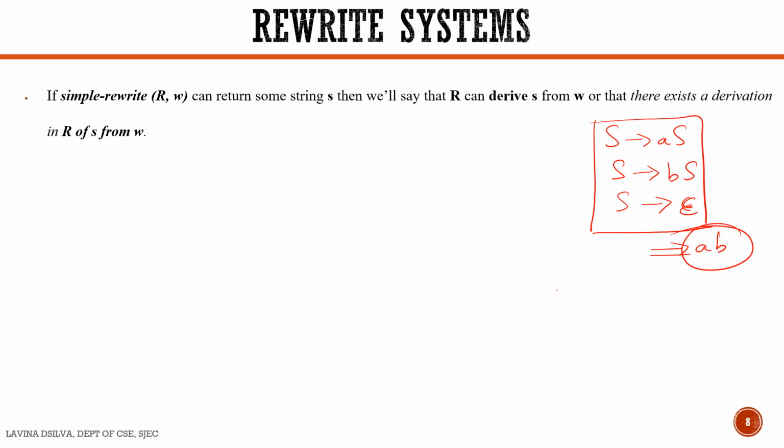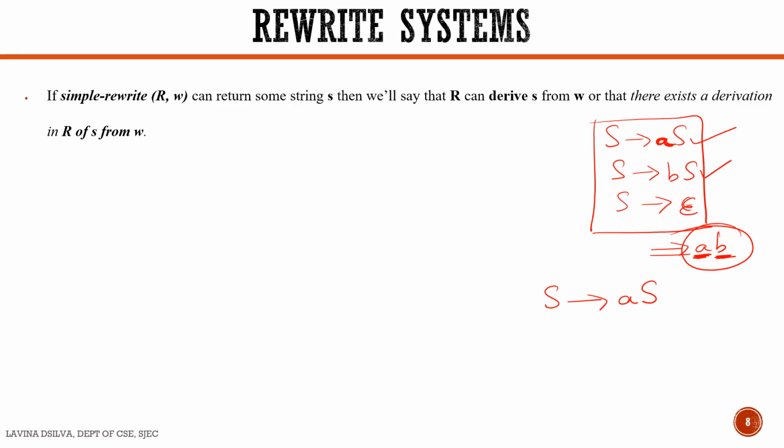So we start with the start symbol of the rule, that is S. In order to obtain A, we have to make use of this first rule because it starts with A. You're replacing it, and now it starts with A. So we take A as our first rule. Next, what do we do? What is the next part of the string which we have to obtain? It is B. And how do we obtain B from S?